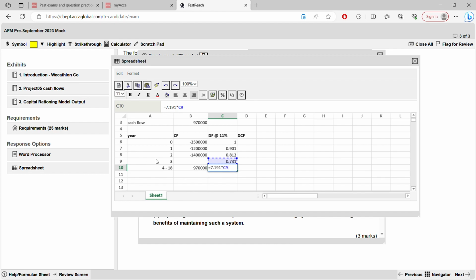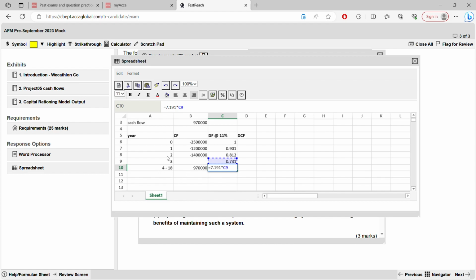Okay, because it starts from that year onwards. So for example, if it's 4 to 18, when you discount, you will multiply it with year 3 discount factor. If it's from 5 to 18, you will multiply it with year 4's discount rate, the previous year. This rule is fixed. This is known as terminal value in AFM. This is how you find the formula. This is the method, fixed formula. So don't ask me why did we multiply it with the year 3's discount factor. That's how you are going to get. This is the terminal value.